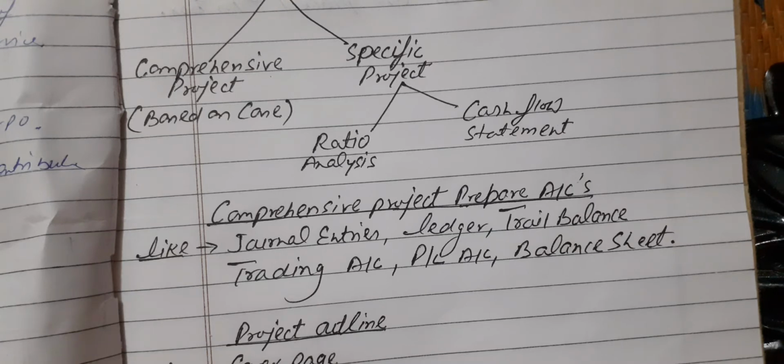You have already prepared these accounts, and in the comprehensive project you will prepare them again. So I think you will not have a problem. The specific project I will give when our syllabus is completed.